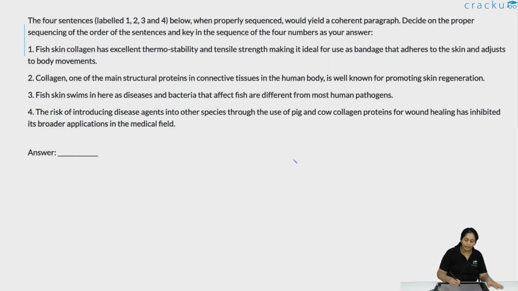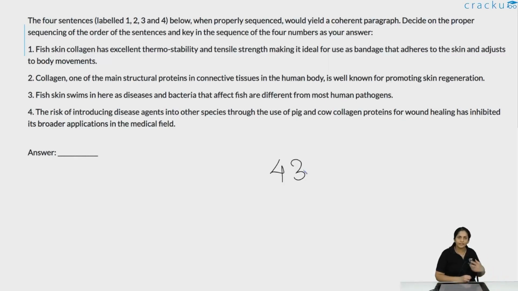So you see that sentence 3 says this is why fish skin comes in. Why does it come in? Because you can't use cow and pig collagen, as you would be introducing diseases from pigs and cows into human skin. But we can use fish skin because the pathogens that attack fish are different from human pathogens. So the limitations of pig and cow collagen, that you would get diseases from pigs and cows into the human body, are overcome by using fish collagen. Sentence 4 introduces a problem with using collagen as a bandage in the medical field, and 3 tells you a way to overcome that shortcoming.